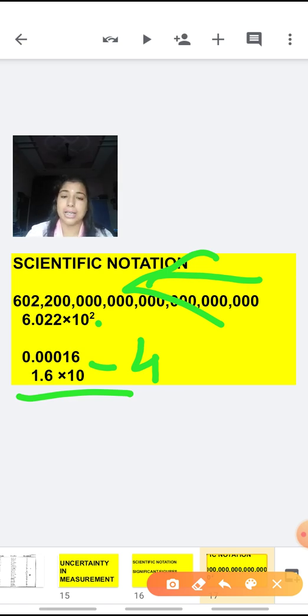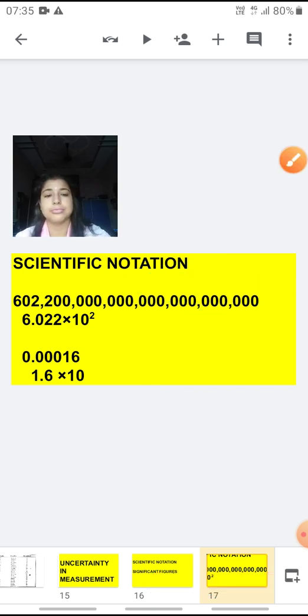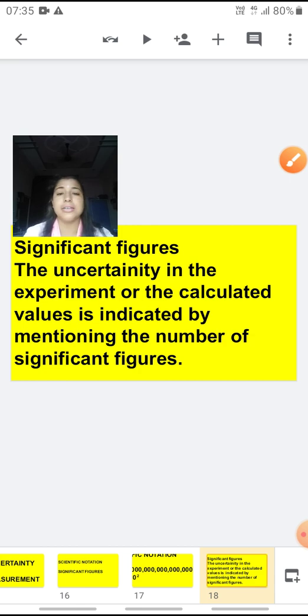Now the next important topic in measurement is significant figures. We can count the number of significant figures in any number. Before explaining how to count, you should know what is meant by significant figures.